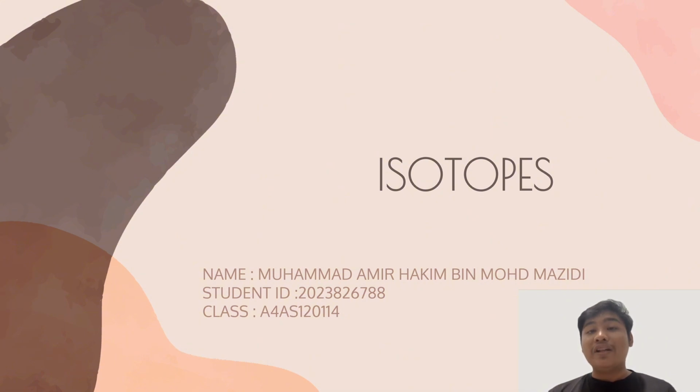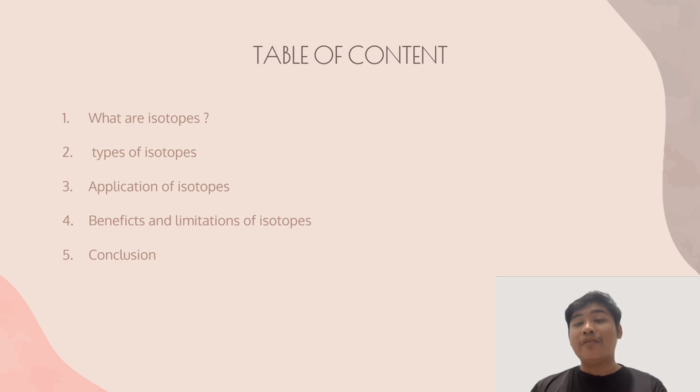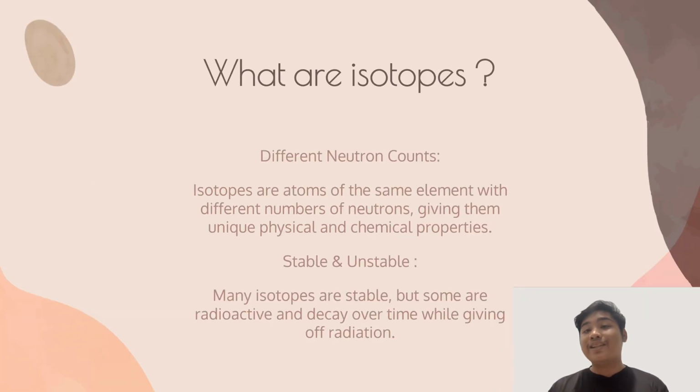Today, I'm going to explain about isotope. Here is my table of content that I would like to present about isotopes. First, what are isotopes. Second, types of isotopes. Third, application of isotopes. Fourth, benefits and limitations of isotopes. And lastly, conclusions. Let's get started.